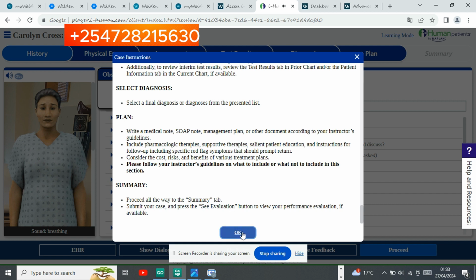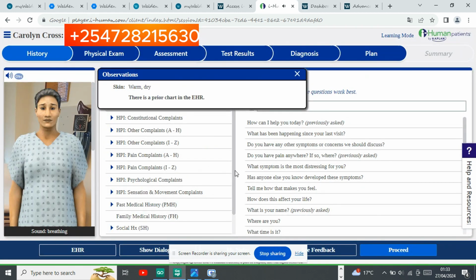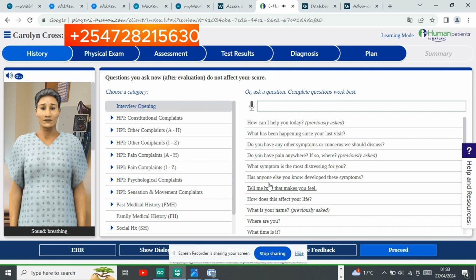I think that's all for the instructions, so we should jump right into it and see how it should be done. This is a case that I've already done. So this is the history section. It has a number of questions, and if you remember the instructions, we have room to ask as many as 90 questions. This is the first question, and as you are told in the instructions, you should always ask it.